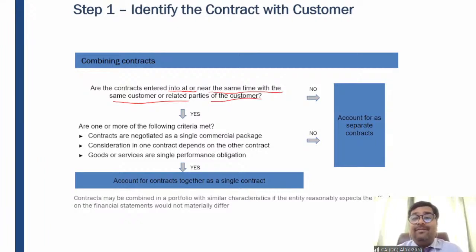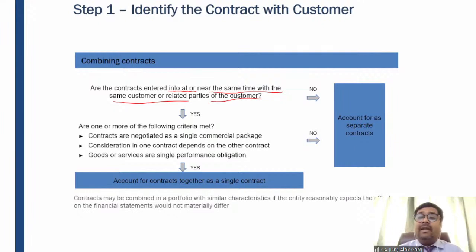If this is the case, then you have to ask different questions. If the contract is not with the same parties, then there is no question of combining the contracts. Because if I'm selling books to J and I'm teaching Sairam,